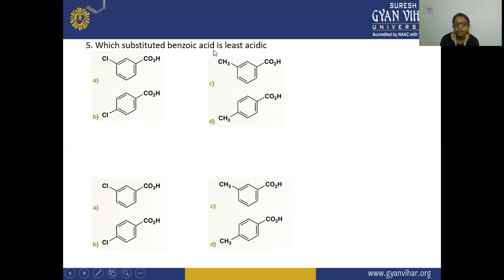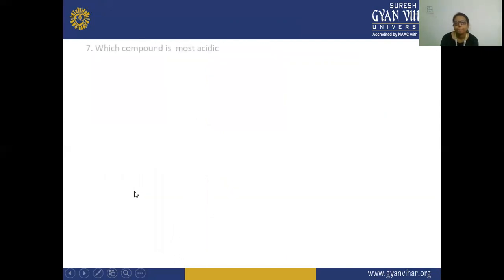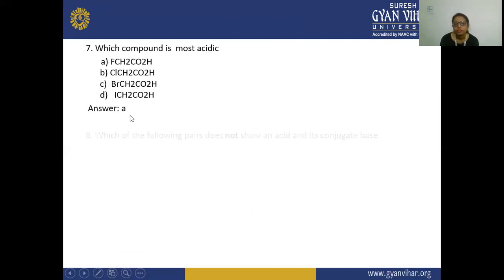Which substituted benzoic acid is less acidic? So here the answer is your D. This is your least acidic. Next, which substituted benzoic acid is most acidic? So here the chlorine is directly attached to this benzene acid. This is making this more acidic. Which compound is most acidic? So here the answer is fluorine, it is more acidic.